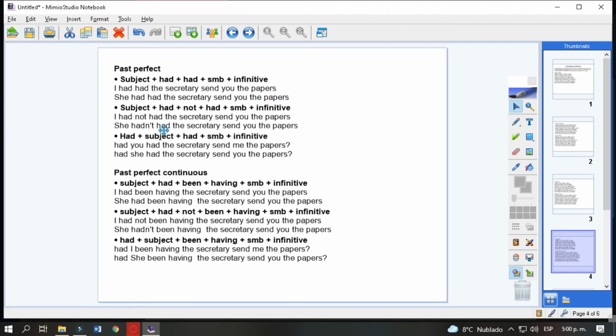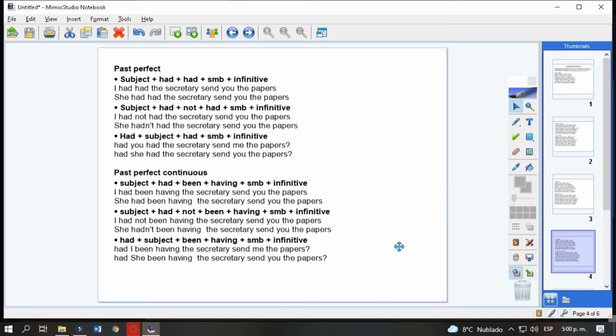For questions, we need had, subject, again had, because now we are in a perfect tense, so this should be in the past participle, this had, somebody, and infinitive. Had you had the secretary send me the papers? Had she had the secretary send you the papers?